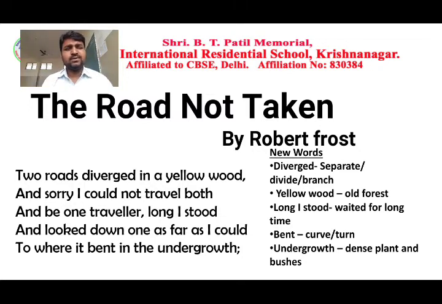One is a straight path, one is an alternate path. If you go through the straight path, you will reach your goal easily, right? If you go by the alternate path, sometimes you may face some difficulties there, right? So for that only he stood there and he was looking for the good path which takes him to the destination, right?